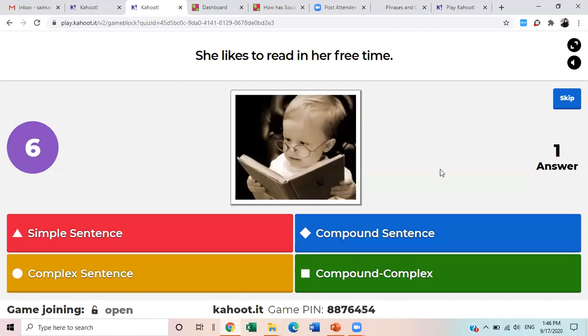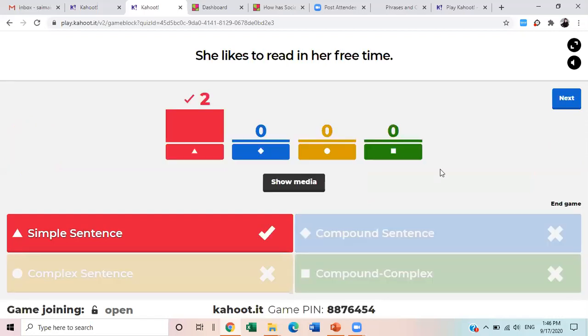Okay, one answer. Is this a simple sentence, compound sentence, complex sentence? Okay, good. It is a simple sentence. She likes to read in her free time. It is a simple sentence because it has one subject and one verb. All right. So you see that I will also be explaining meanwhile during this quiz each and every sentence, why it is simple, why it is complex, why it is compound.